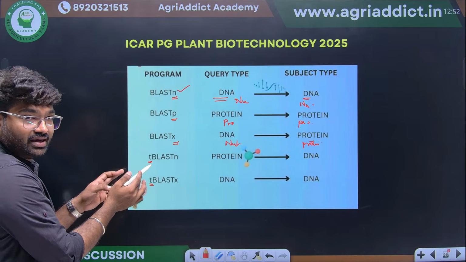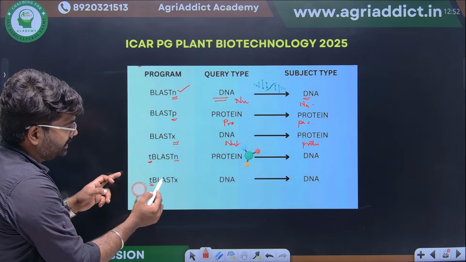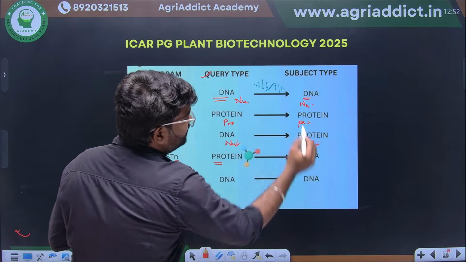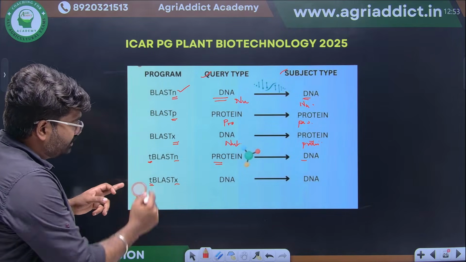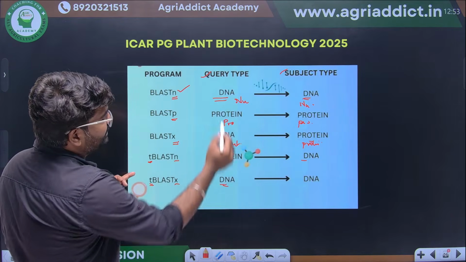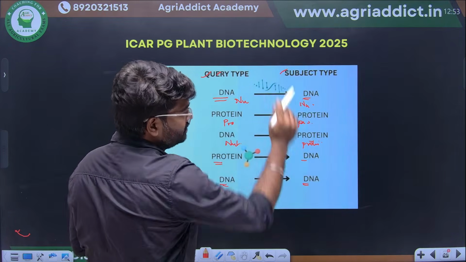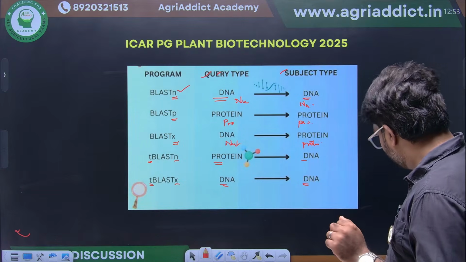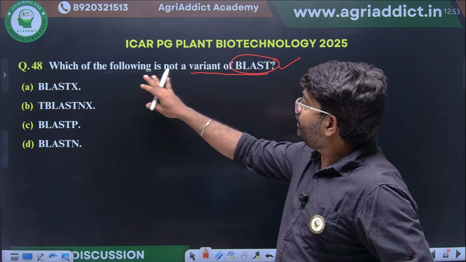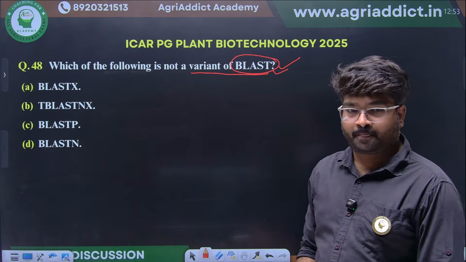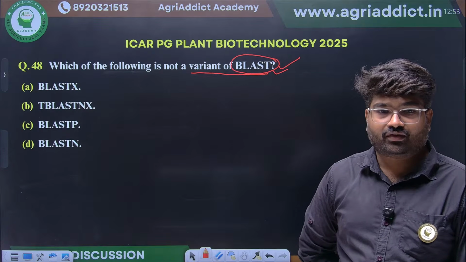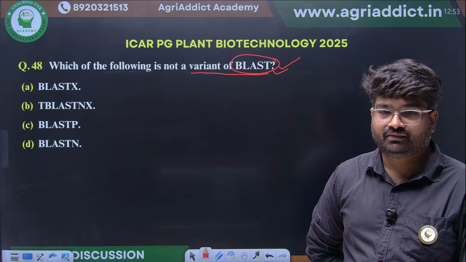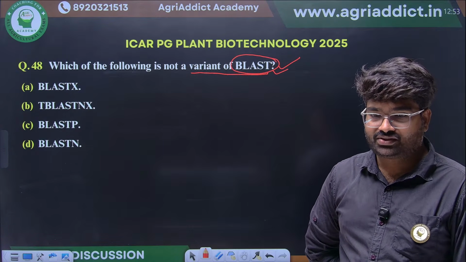Then another thing, TBLASTN and TBLASTX. This is another important and confusing thing. In TBLASTN, the protein sequence will be the query and the subject will be DNA. In TBLASTX, DNA will be the query type and DNA will be the subject type. This you have to memorize properly. From this they will ask the question. Now you tell me the answer: which of the following is not a variant of BLAST? We have already seen the 5 variants. Which is not the option?